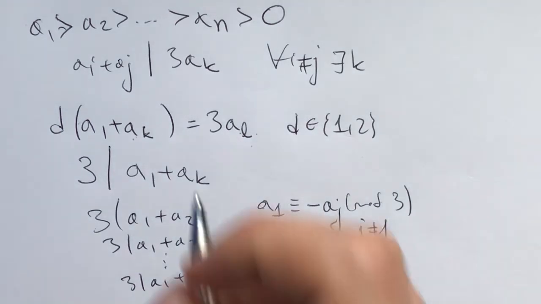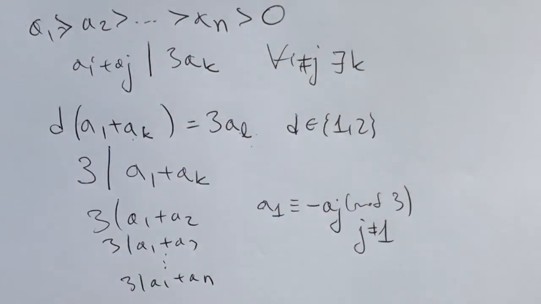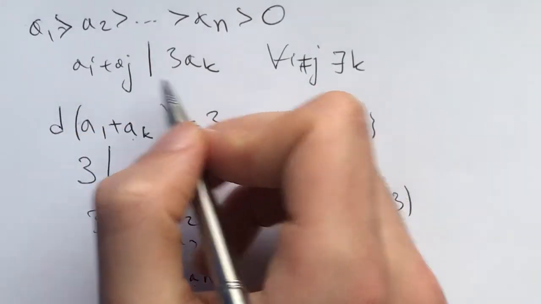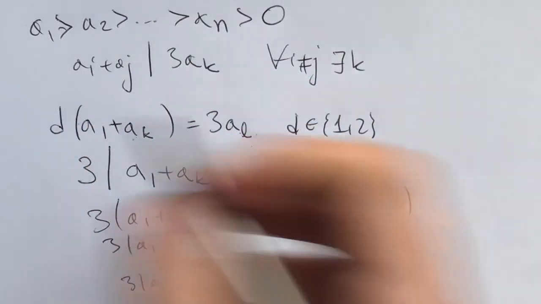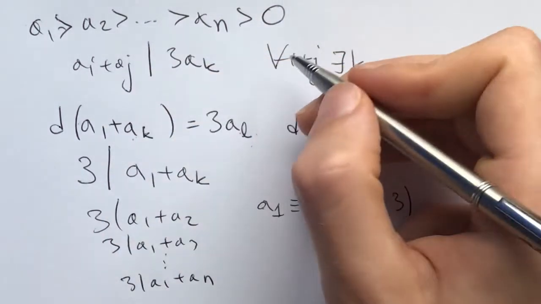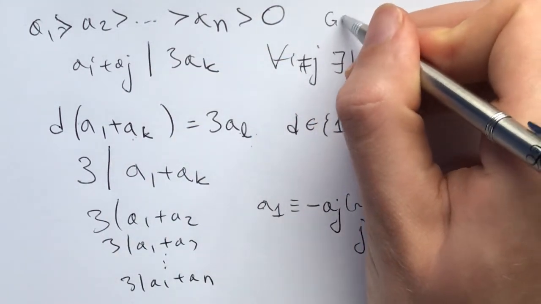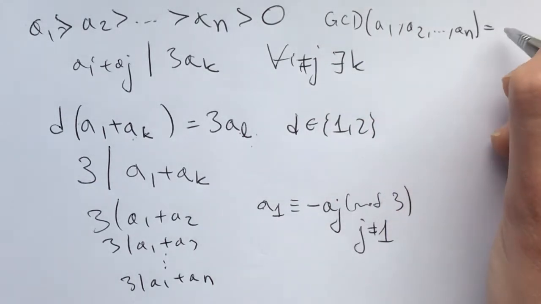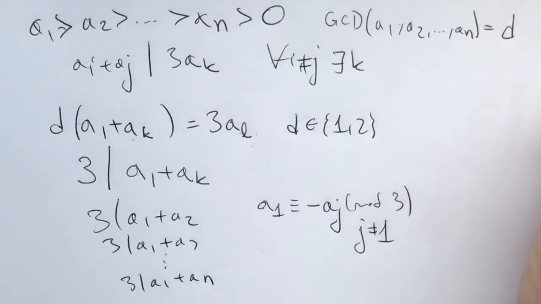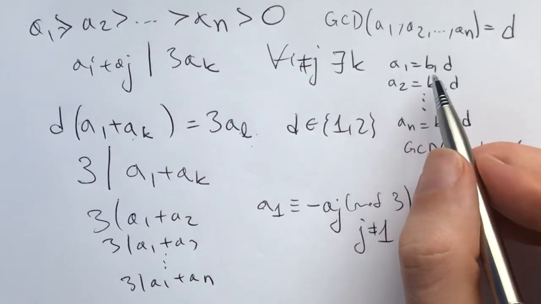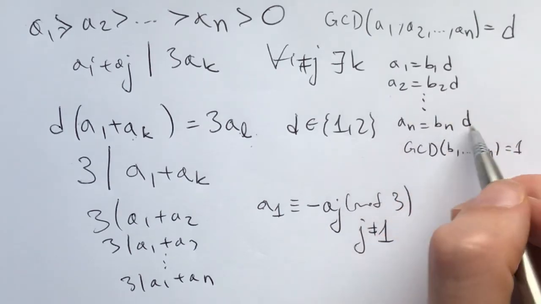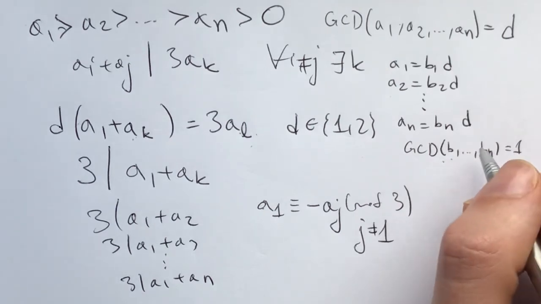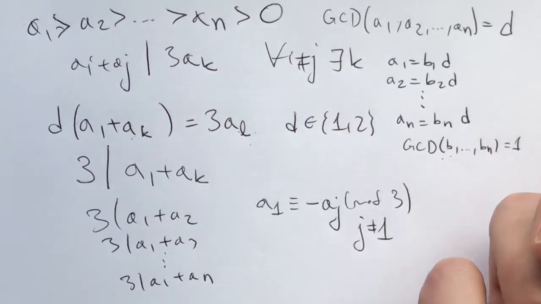And here's the next big idea, a general tip in number theory. Because this is a homogeneous equation, meaning they all have the same power, we can assume that if the greatest common divisor of a1, a2, through an was some number, say d, then if we plugged in a1 equal to b1d, a2 equal to b2d, an equal to bnd, where the greatest common divisor of b1 through bn is 1, the same problem condition would hold.